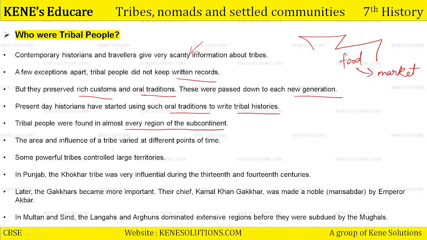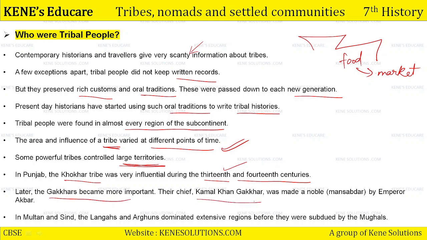The area and influence of a tribe varied at different points of time. Some powerful tribes controlled large territories as well. For example, in Punjab, Khokhar tribe was very influential during the 13th and 14th century. I told you, सब अपनी अपनी tribe अपने अपने time पे powerful थी. They had their influence at different points of time. For example, Khokhar tribe had their influence during the 13th and 14th century. Then later, Gakkads became very important. Their chief, Kamal Khan Gakkad, was made a noble, a mansabdar by the Emperor Akbar.